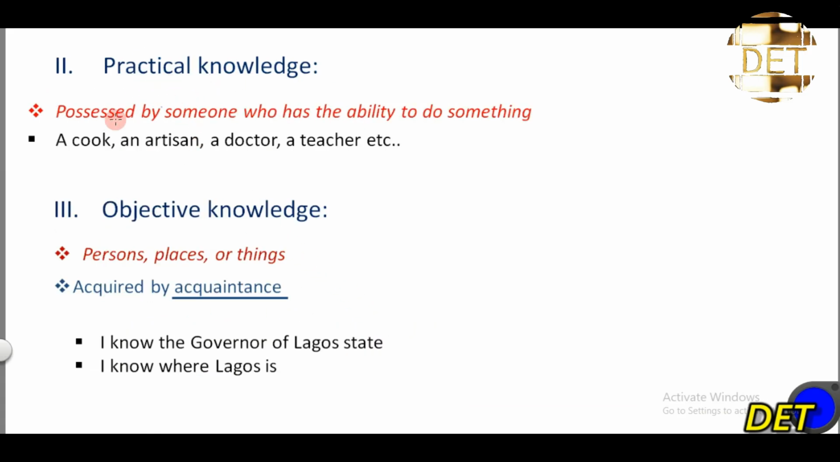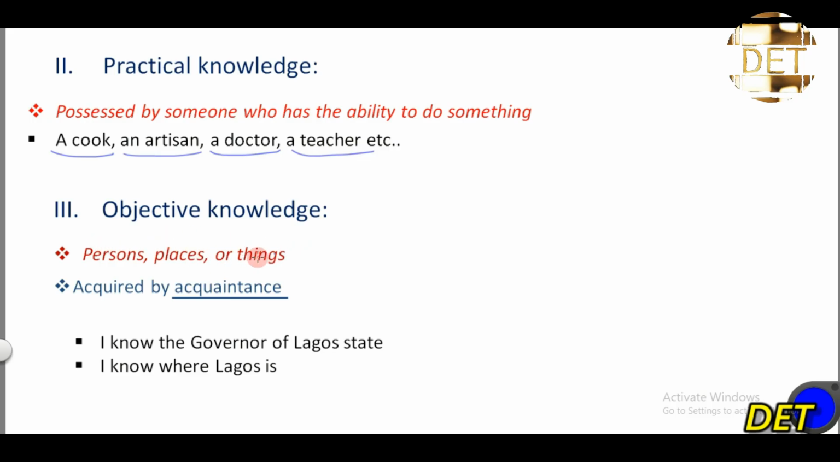Then we have the practical knowledge, and this is knowledge possessed by someone who has the ability to do something. For example, the knowledge of cooking by a cook, the knowledge of acting by an artisan, the knowledge of treating by a medical doctor, the knowledge of being able to teach by a teacher, right? So all these are practical knowledge.